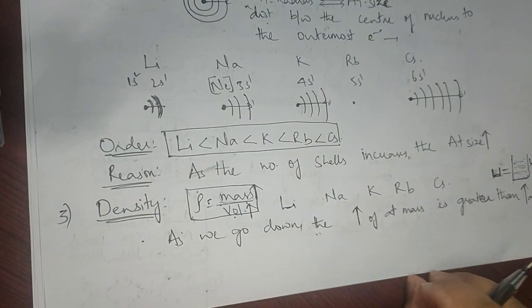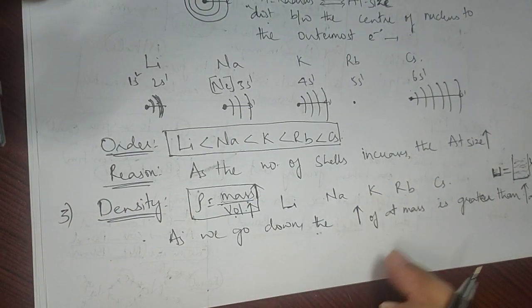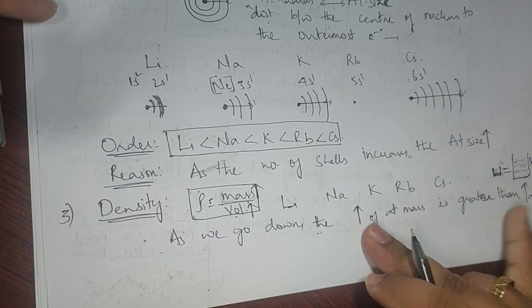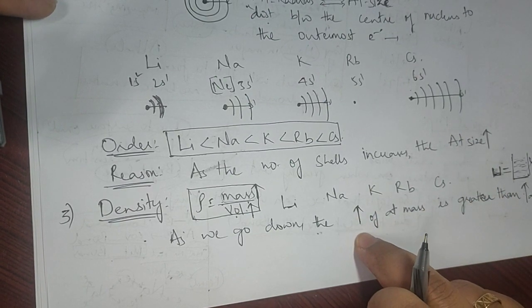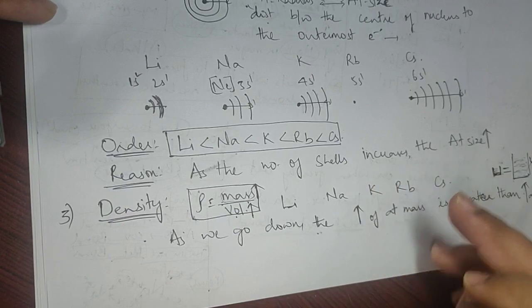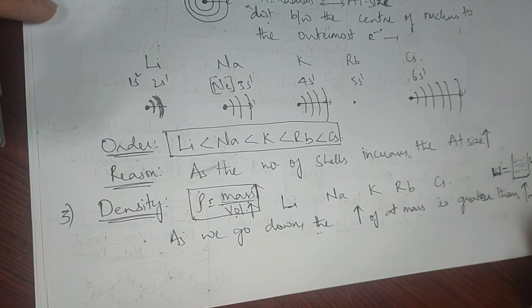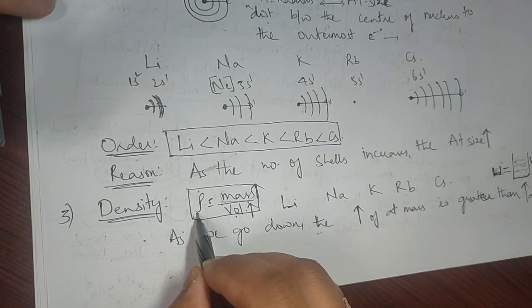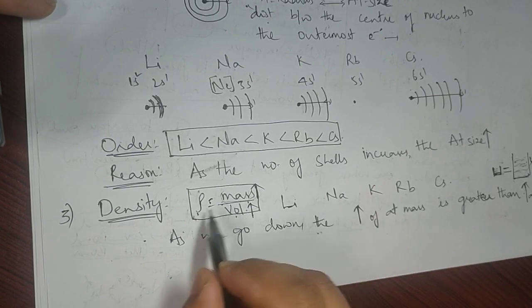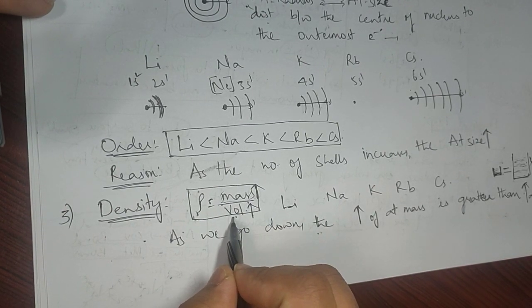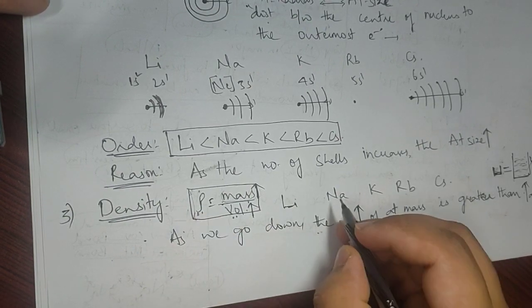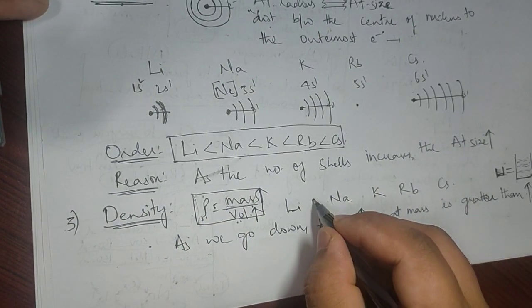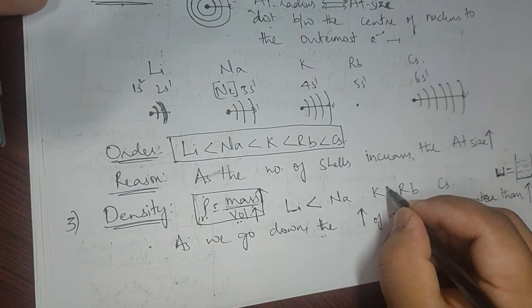So as we move from top to bottom, both are increasing undoubtedly, but out of these two, which is relatively more increasing? Atomic mass. If atomic mass is increasing at a higher pace, what should happen to density? Density is directly proportional to mass and inversely proportional to volume. So as mass increases, density should also increase. That's why, from lithium to cesium, the order of density is this.